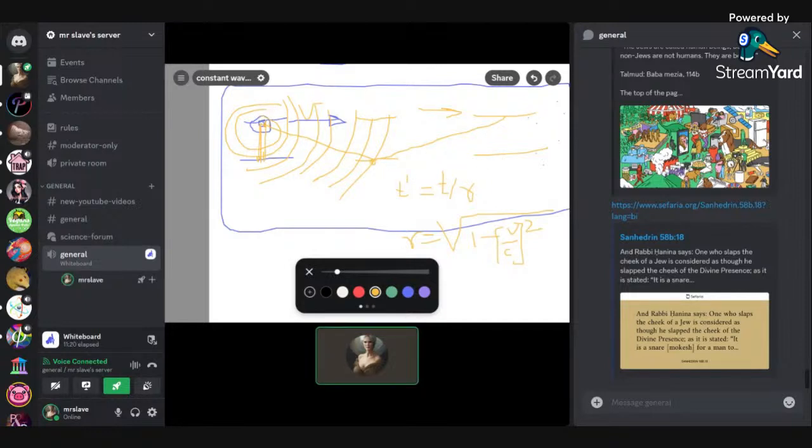Now if you assume that our brain works on these waves, just like in reality our brains are based on light, because all the particles that make us up move at the speed of light.